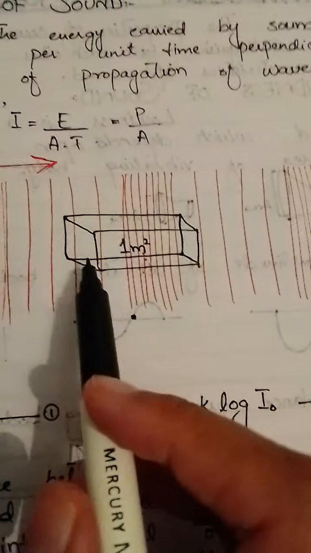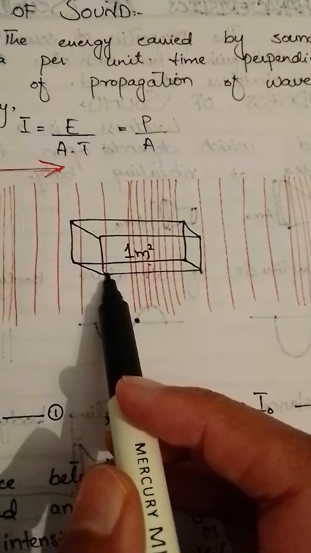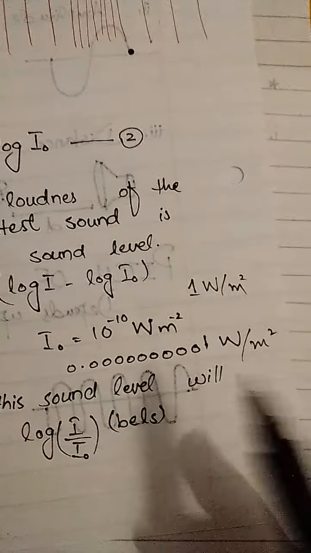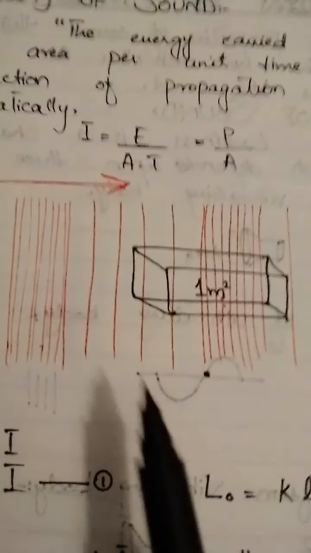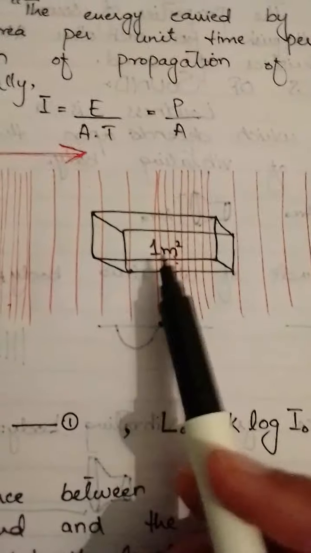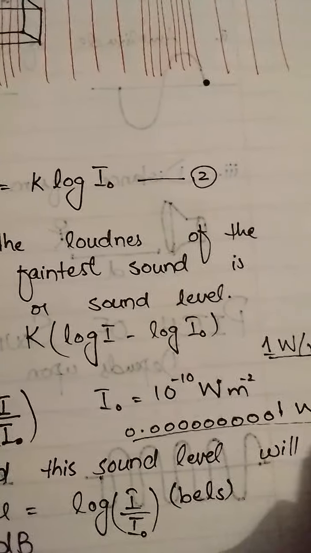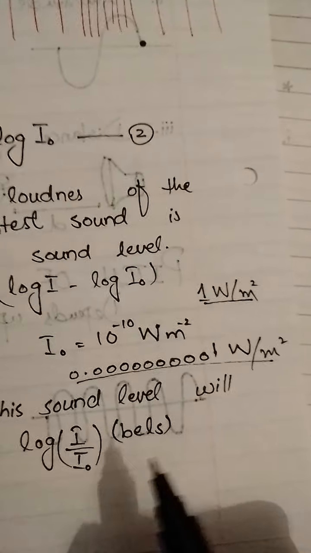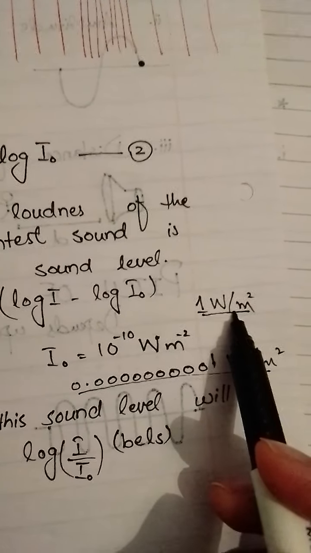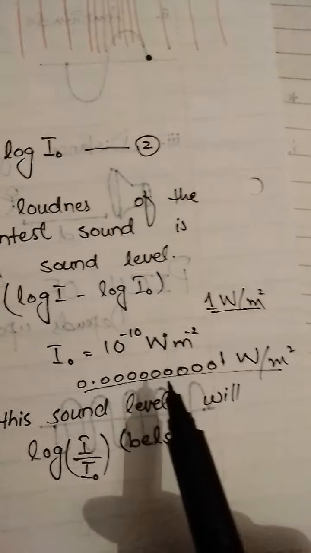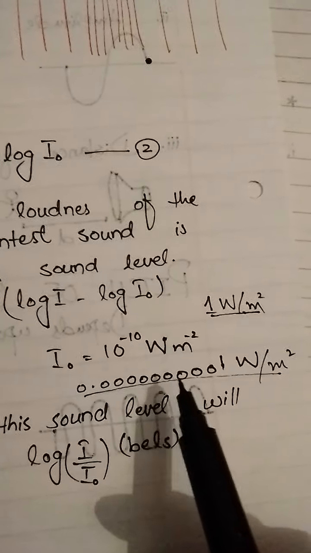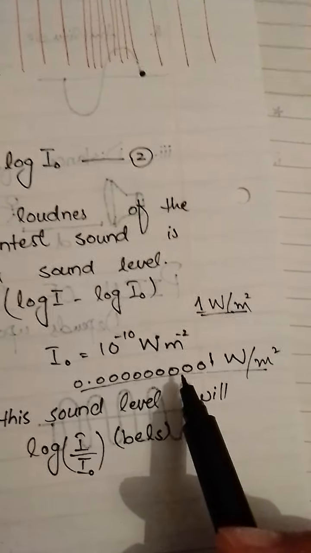It's just like if we have 1 meter square of area and we have 0.000000001 watts in this area. So these two terms are very much different. There is a huge variation between this and this.